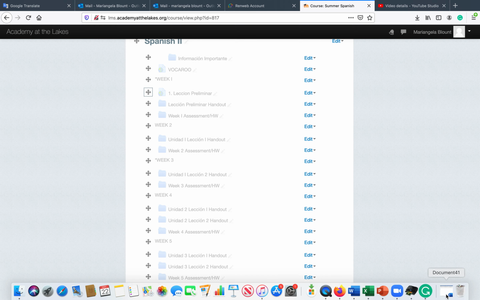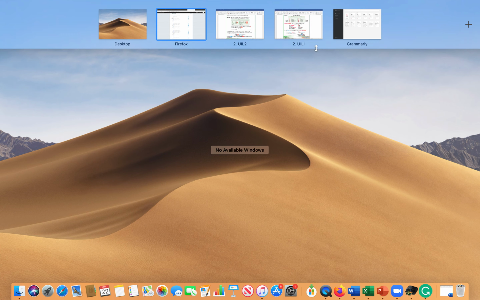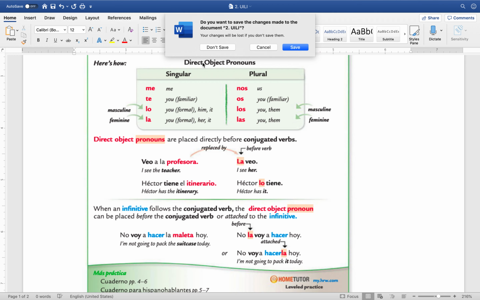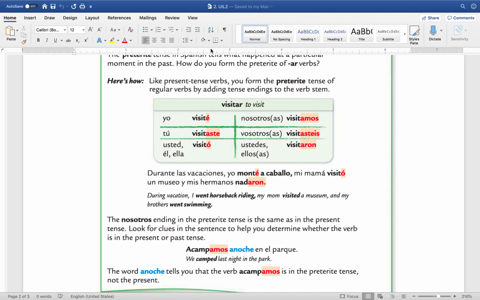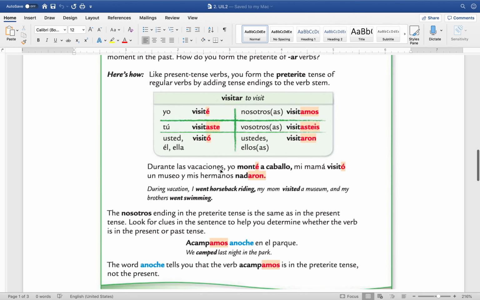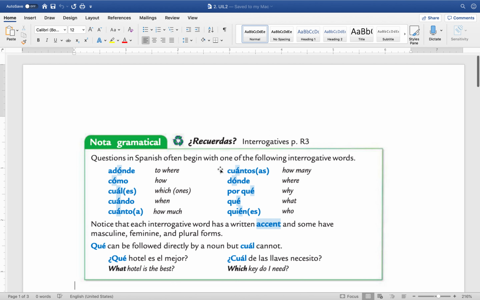All right, let's see what we're learning today. Today we are going to learn, not this one, that was last week. Yes, week number 2. We're going to learn about pretérito, okay? And also we're going to learn about these words right here, which we kind of know if we're in Spanish too, right?